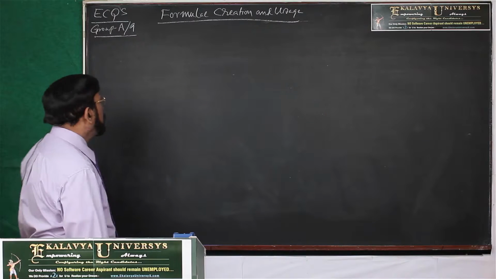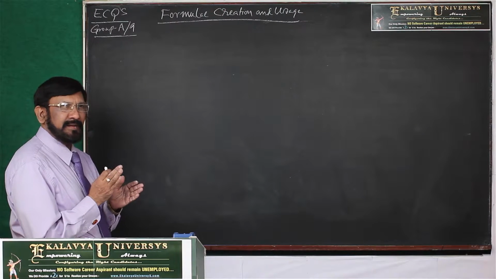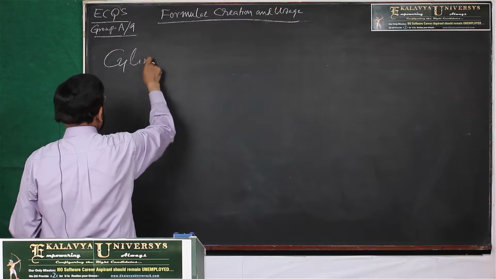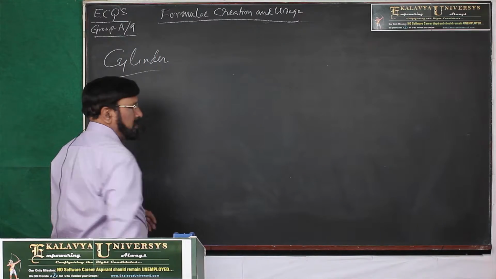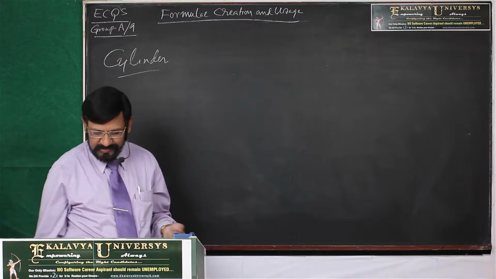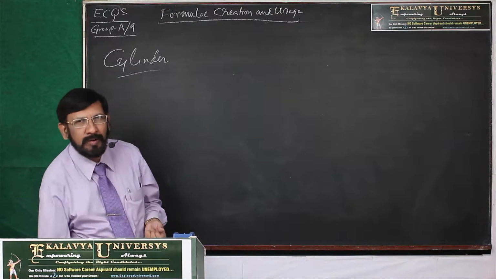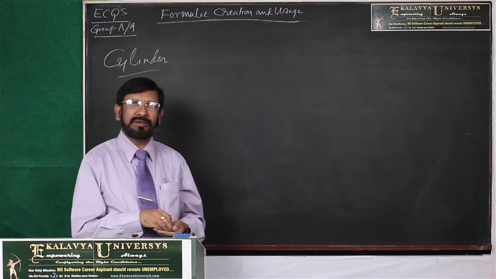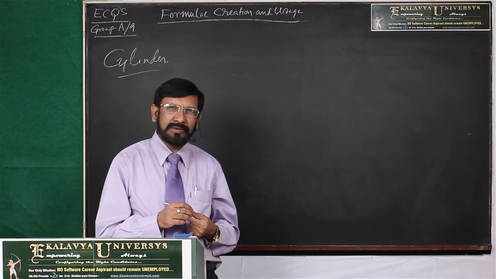Now, the extension of the circle I am introducing, that is the cylinder. First, you must know one thing. You must understand the realities, how a cylinder is formed. How a cylinder is formed means practically you think. Now, this is the time to think.